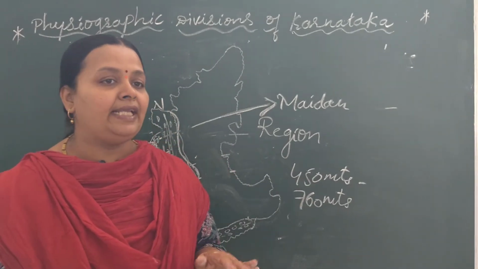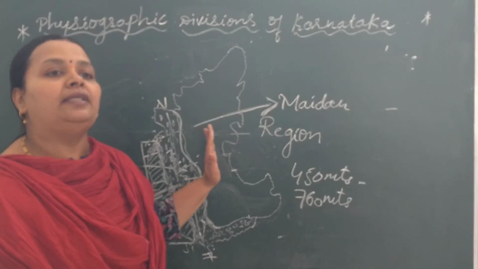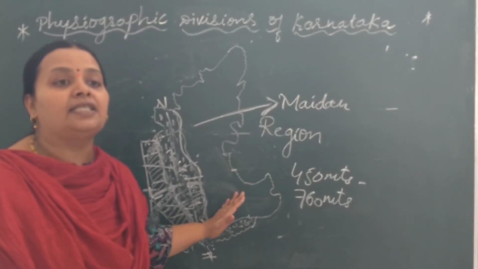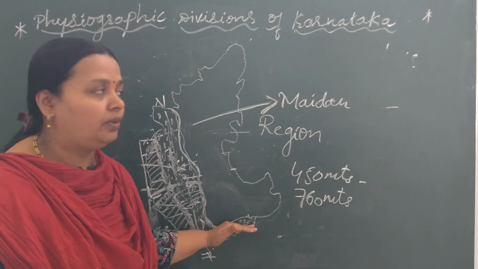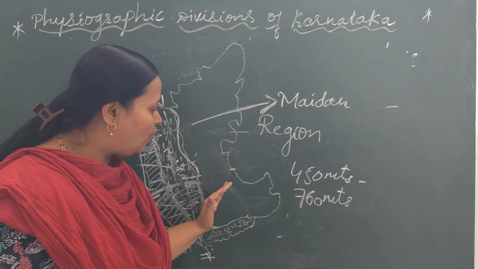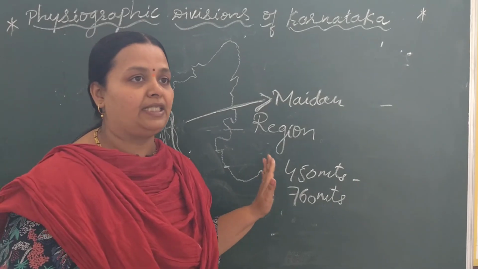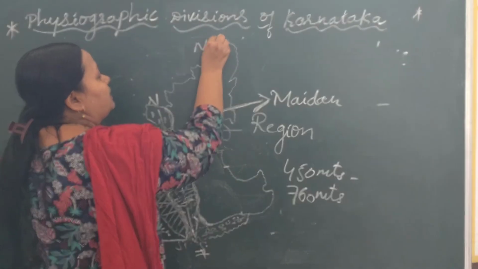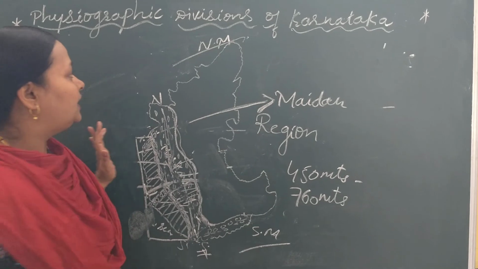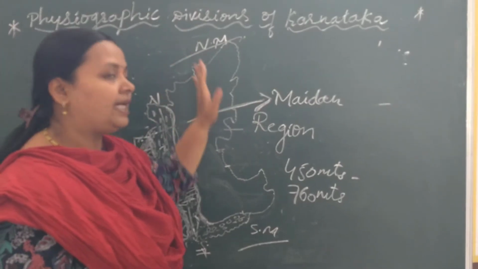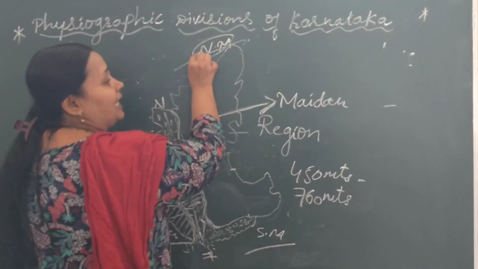The land is sloping towards the east. The height of the land goes on increasing from north to south. The Maidan region can be divided into two parts, the northern Maidan and the southern Maidan. Now let's have a look at the northern Maidan itself.